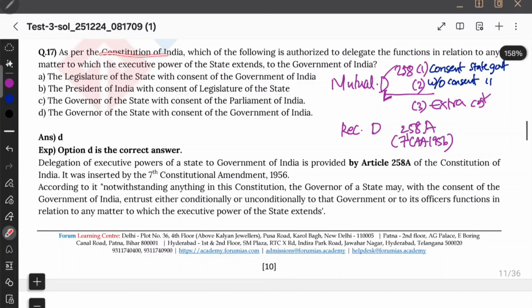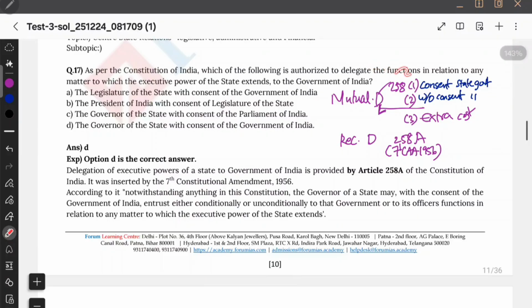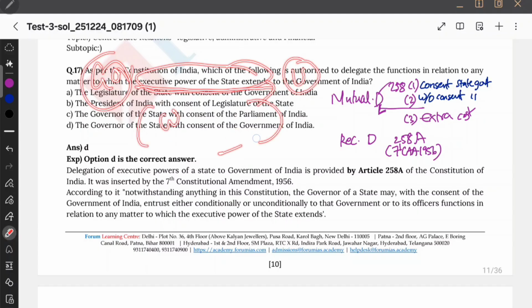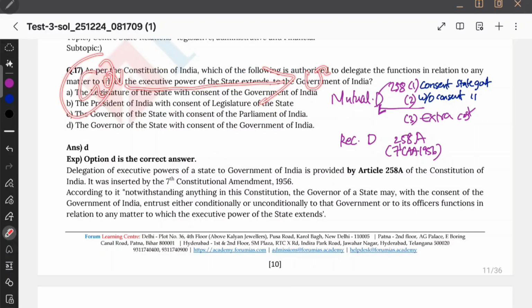Now let us see. As per the constitution, which one of the following authorities is authorized to delegate the functions in relation to any matter in which executive power of the state extends to the government of India? So who will extend executive power of state? Governor, right? Governor can extend executive power of the state to the union with the consent of union government or central government. So governor is the one who can entrust the executive power of the state to the union. Okay. Therefore governor of the state with the consent of central government, that is government of India. Option D. See, here there is also Parliament of India.